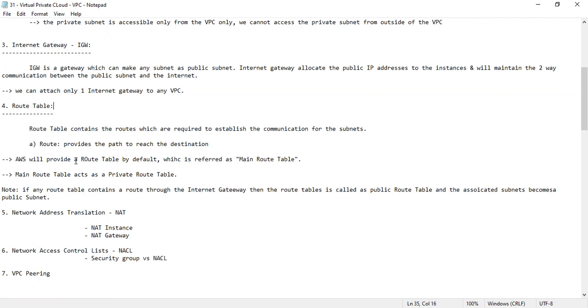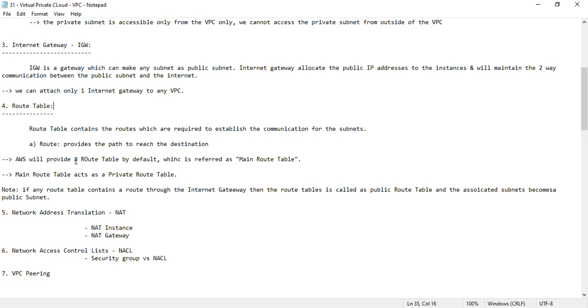Fine. Route table. The name itself suggests it routes the traffic. Means based on the routes which I have designed, the traffic routing will take place accordingly. Suppose I make the route to reach the destination through the internet gateway, in the route table the traffic will be redirected accordingly through the internet gateway only. Whatever routes I have set in the route table, the traffic will be directed through that path only.